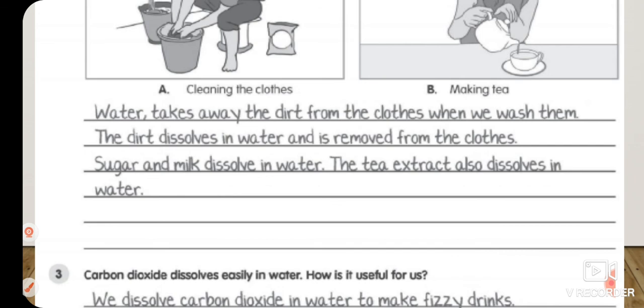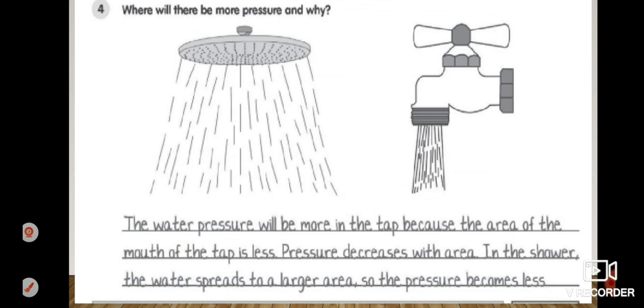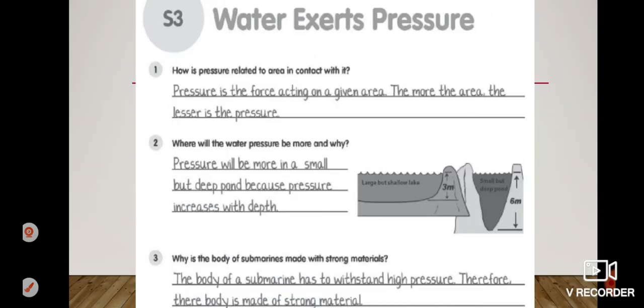Fizzy drinks we like to drink, like Coca-Cola, Coke, Pepsi, right? So these all are fizzy drinks. This is because of carbon dioxide dissolved in it. So dear all, we get many bubbles in them, right? Okay, so hope this chapter is now clear to you, and children, these are your worksheets, so you can complete them with the help of these worksheets.